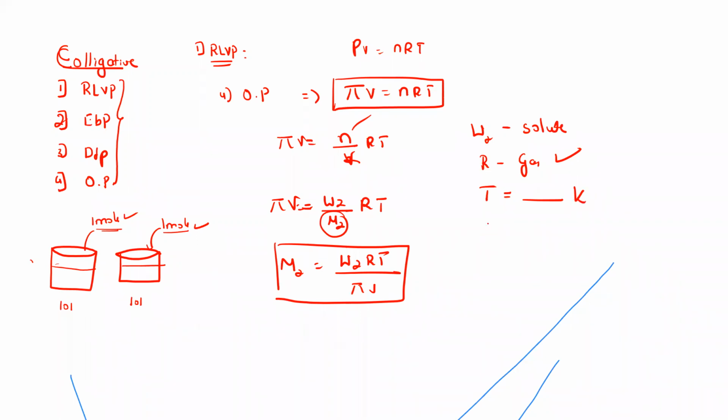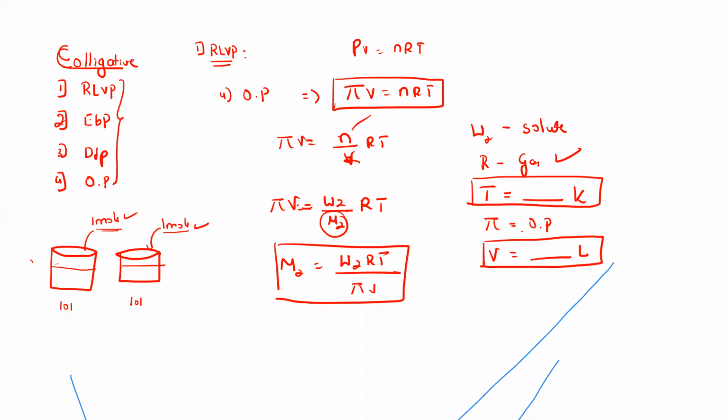Pi is the osmotic pressure that they will mention, and V is the volume that has to be expressed in liters. So temperature should be expressed in Kelvin, volume should be expressed in liters. These are the two things you have to be very careful about. W2 you can identify very easily. R is a constant they will mention, and pi they will mention.